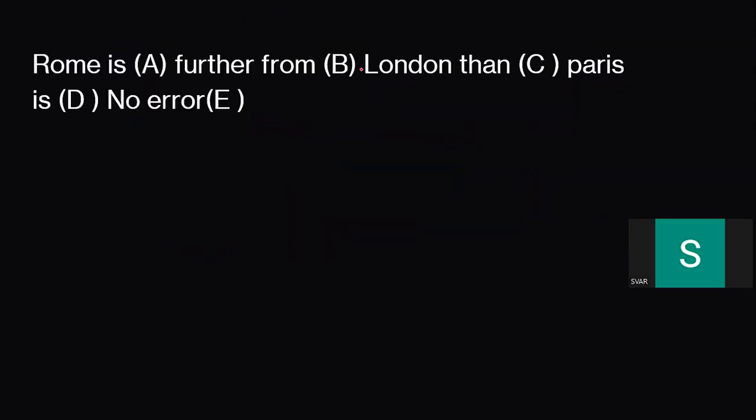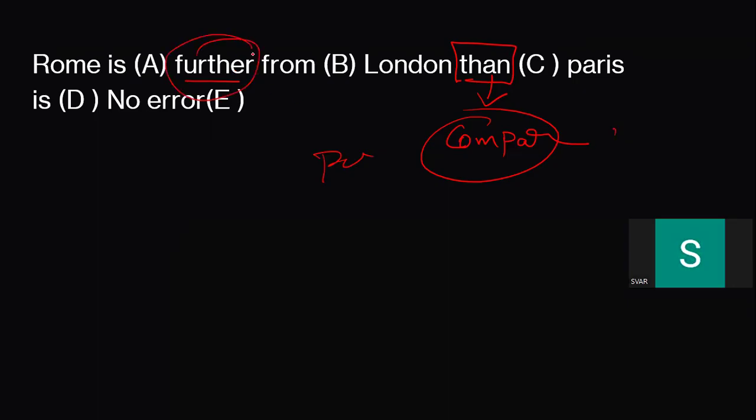Now, Rome is further. Further is not right. Further means next, so Rome is next from London. Then see how you can say than. Than is used in the case of comparative degree. There are degrees like positive, comparative, and superlative. Due to a spelling mistake it became this, but for us we need to find the error, and the error is this.